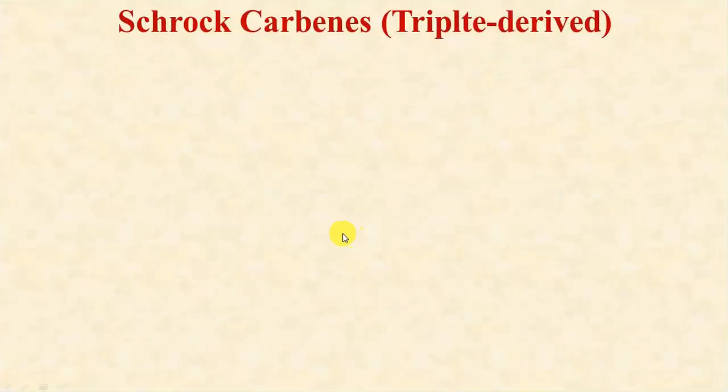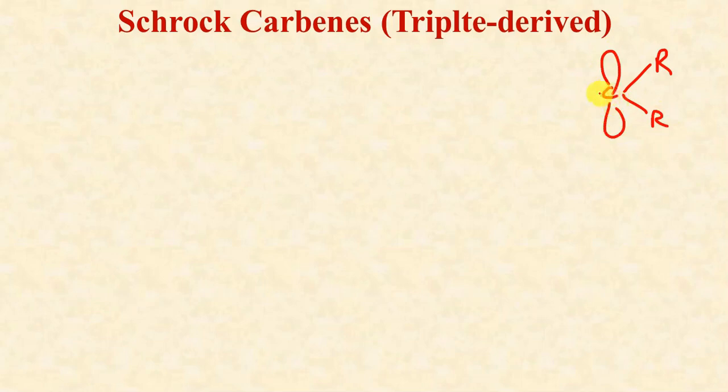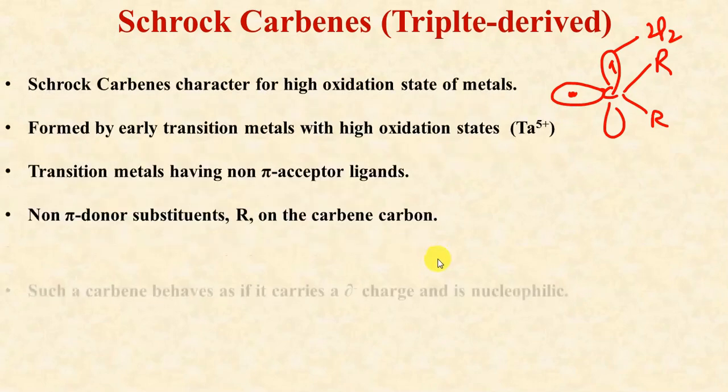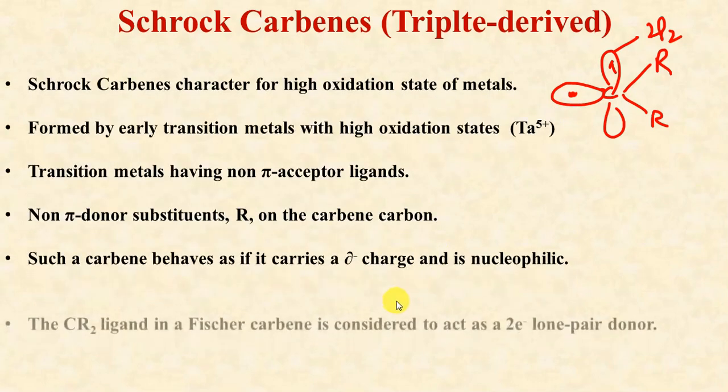Now the next is Schrock carbenes. These carbenes are basically derived from triplet carbenes. Now what were the triplet carbenes? I have shown you this one. This is the carbon atom. We have the substituents at this carbon atom, and there is one electron present in an sp2 hybridized orbital and one electron present in the 2pz orbital. Okay, so how this bonding is happening, I will just show you the complete part here.